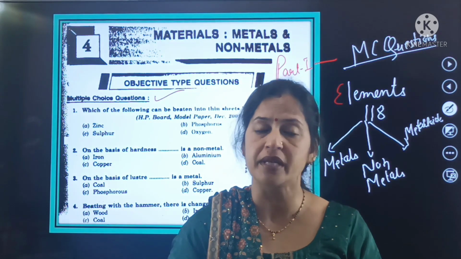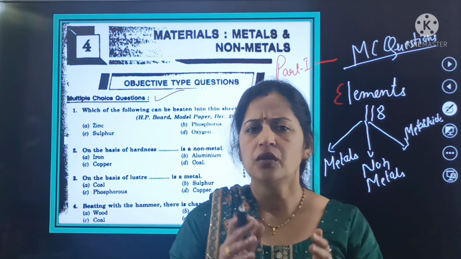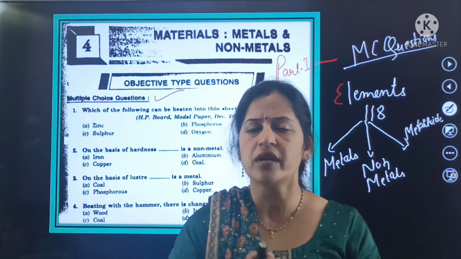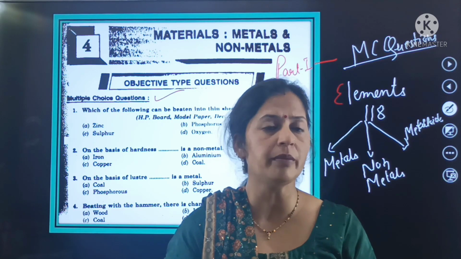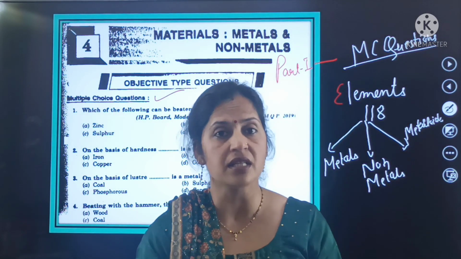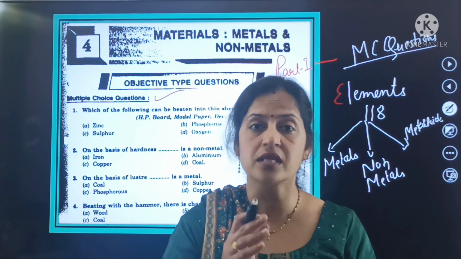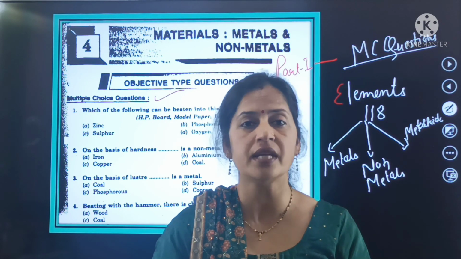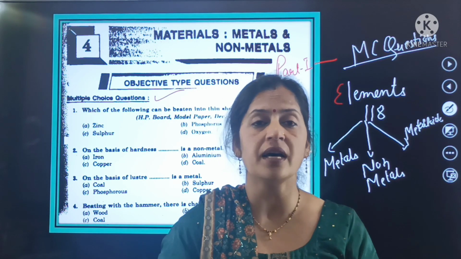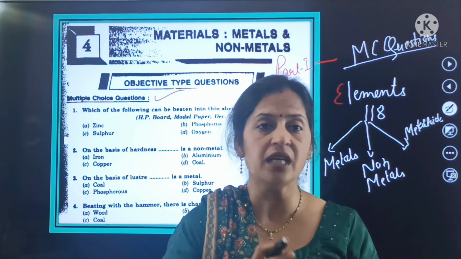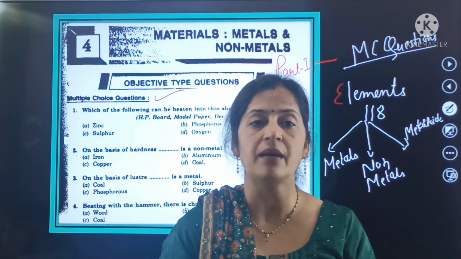92 are the metals in the periodic table, 22 are the non-metals, and the rest 5 or 6 are the semi-metals or metalloids. Metals are good conductors of heat and electricity, whereas non-metals are bad conductors of heat and electricity. Metals have a shiny appearance, whereas non-metals have a dull luster.